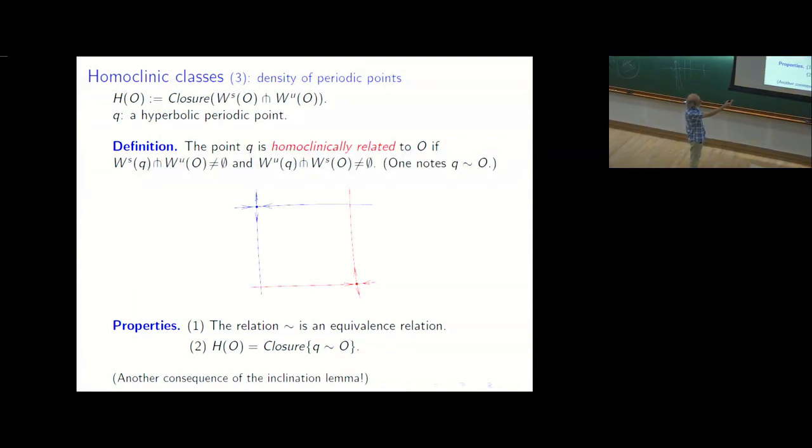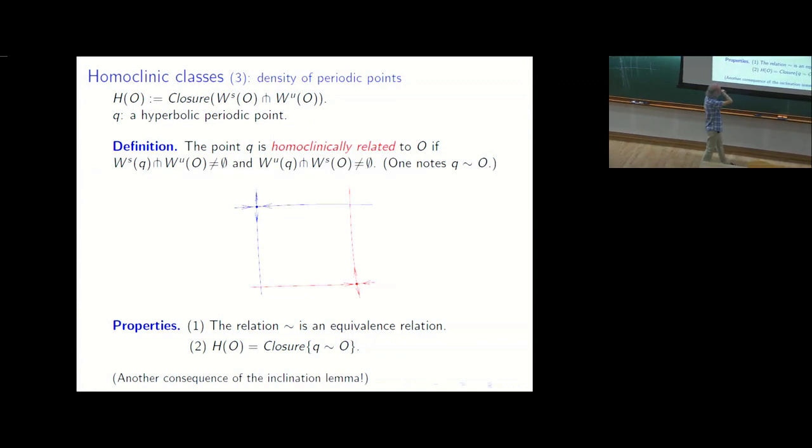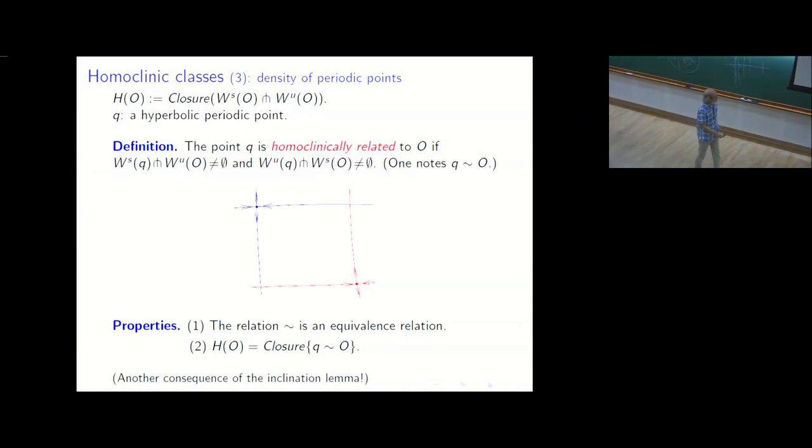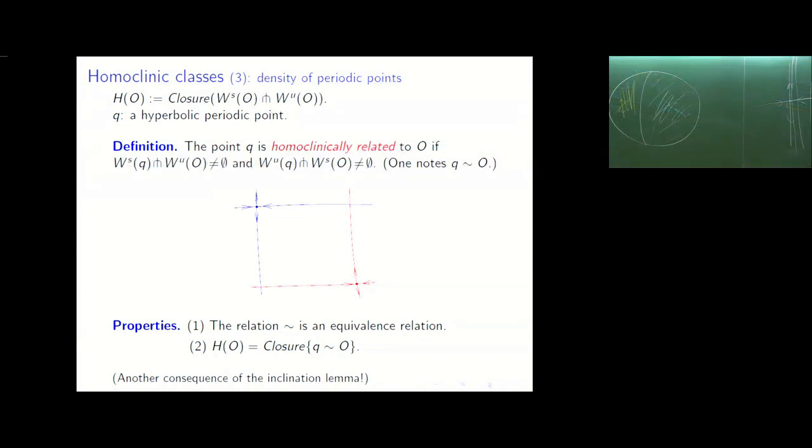So if you pick O and look at all the periodic points homoclinically related to O, take the closure, you get again the homoclinic class of O. How to show that? It's again a consequence of the inclination lemma. So for instance, you may try to do it yourself. It's not that complicated.